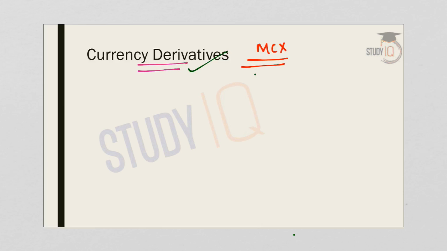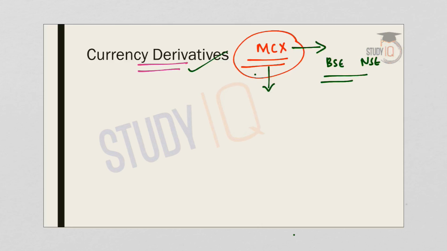Now, for your prelims examination, MCX is important. Let us understand some facts about MCX. MCX is basically a multi-commodity exchange, and as the name itself suggests, it's an exchange like BSE or NSE, Bombay Stock Exchange or the National Stock Exchange, where commodities are traded. So, here the trading takes place in commodities, and this is a platform for commodity traders that will facilitate online trading and settlement and clearing of commodity futures transactions.